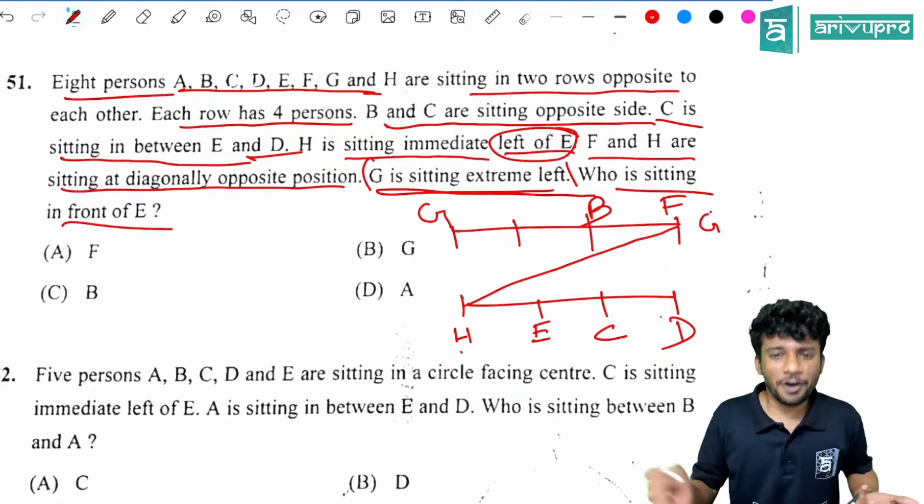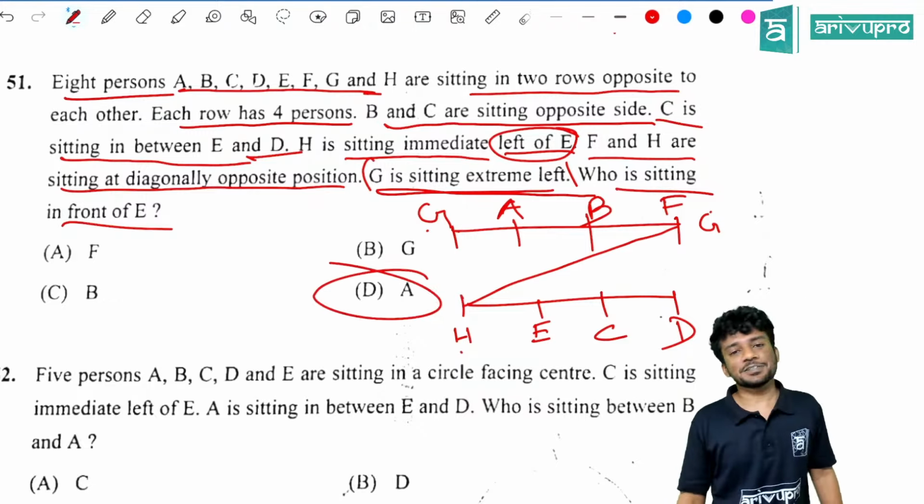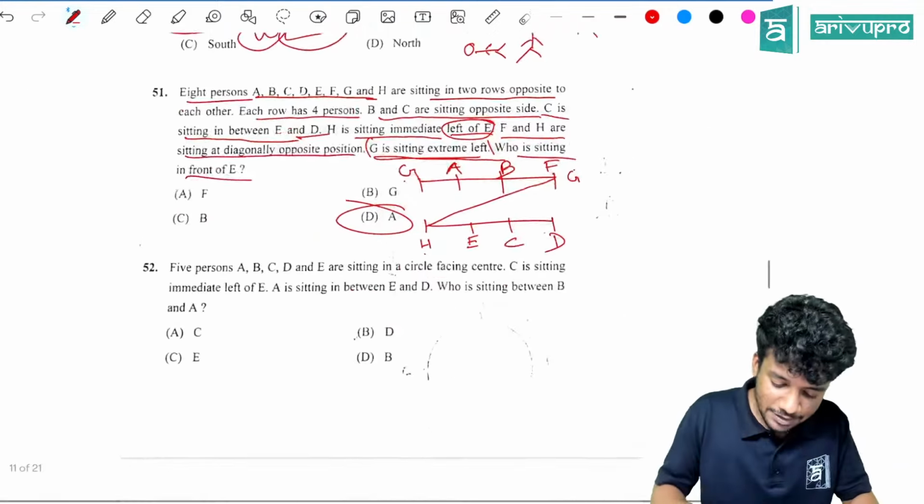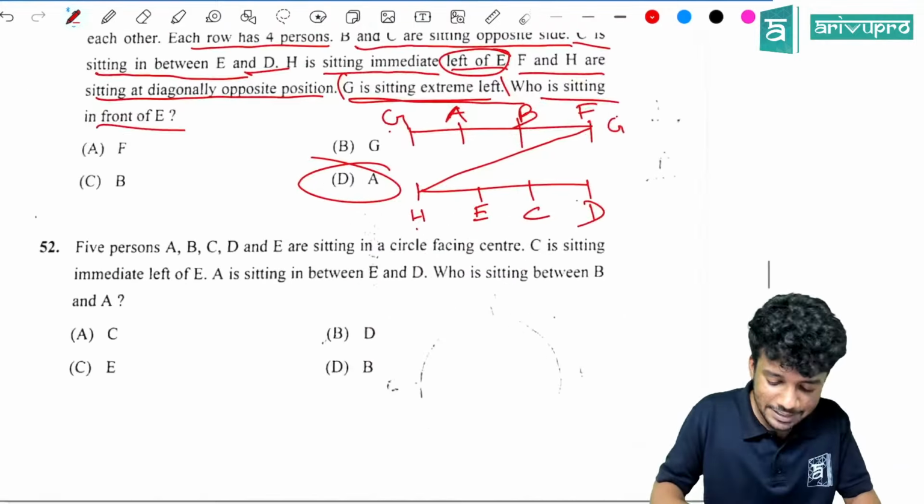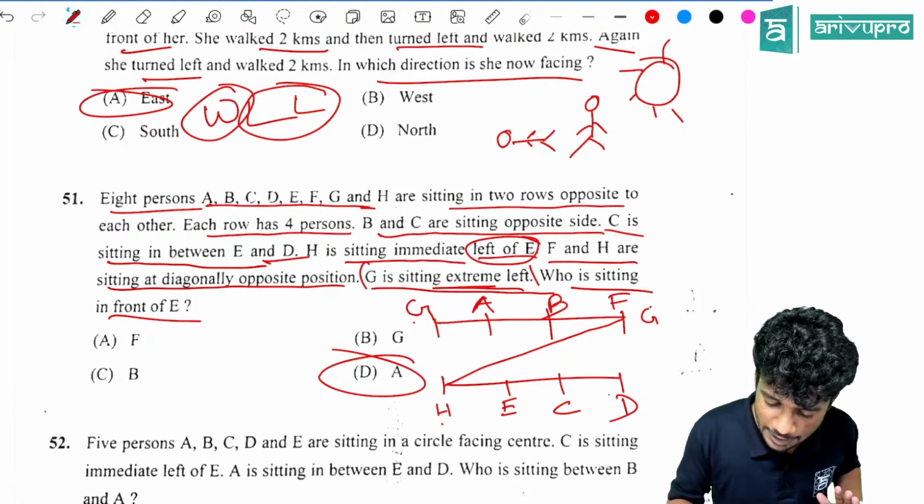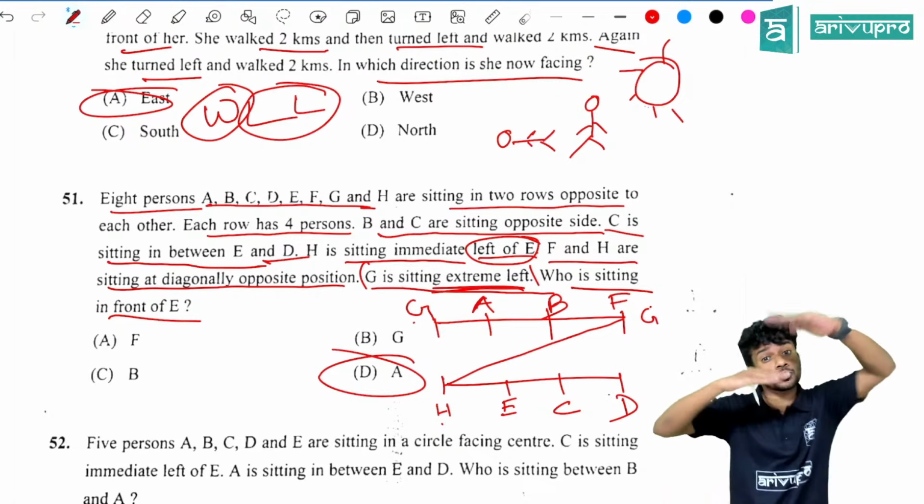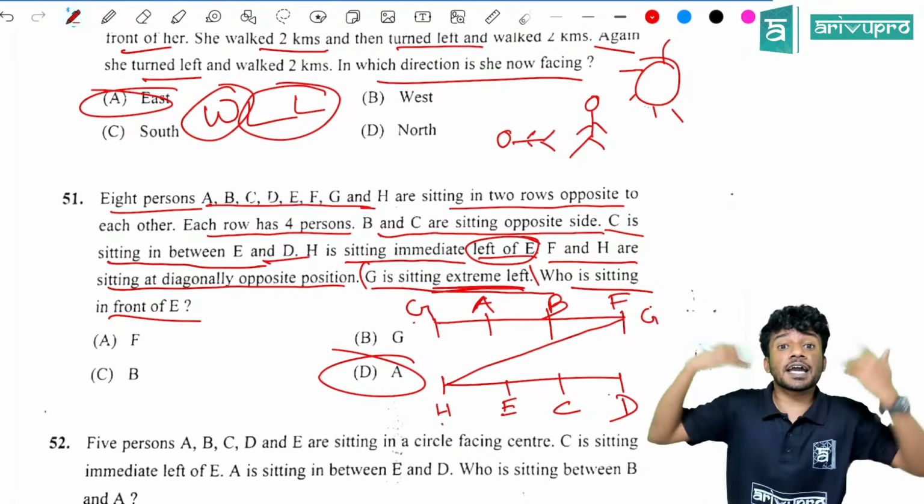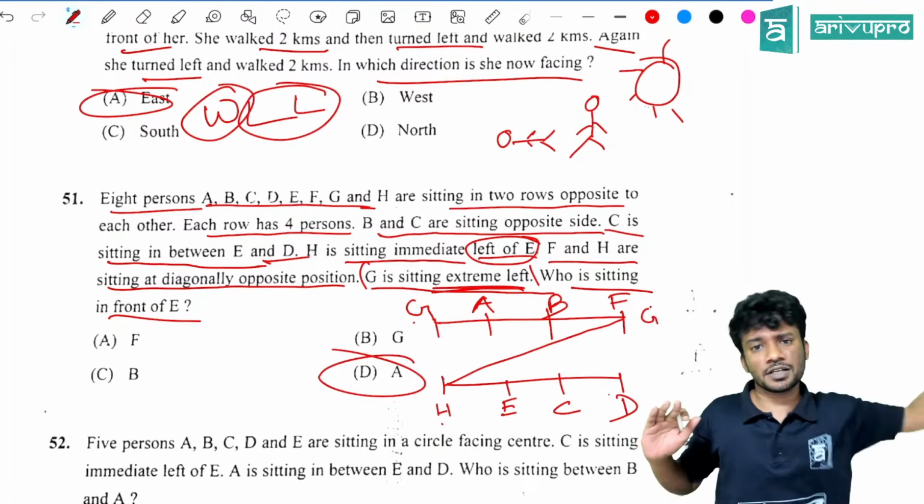So who is sitting opposite to E? A is sitting opposite to E. That is the answer. But there is a chance that you might get one more mark from this question, because of this thing alone. G is sitting in the extreme left. Got the point? Because there are two rows. If it was one row, we would have directly taken extreme left as this only. But two rows are involved. That is the problem. Think about this person who is sitting here. His right side is G. So it is their extreme right only, not extreme left. You got the idea?